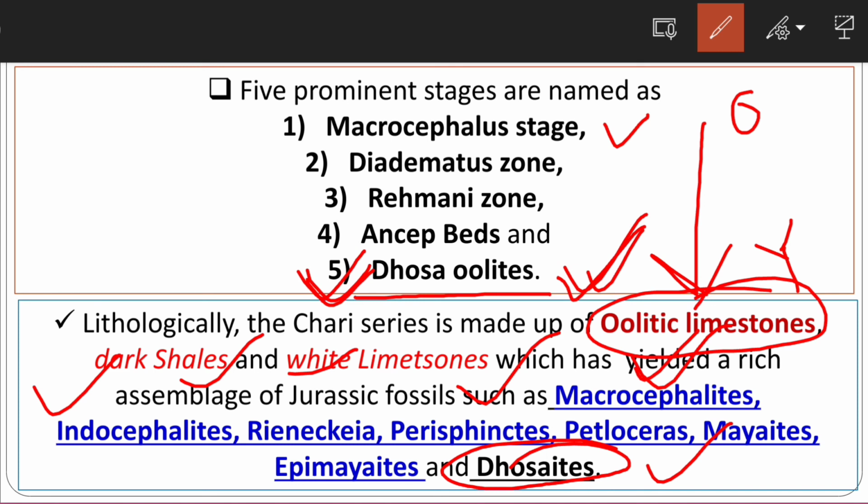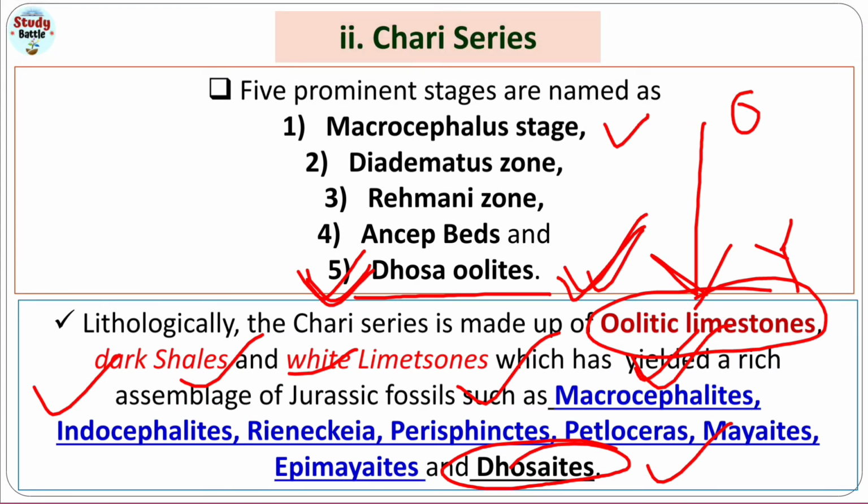So this was our discussion about the important rocks, their fossils, their importance and significance: where the rocks occur, what their stratigraphical position is, as well as the important fossils, especially the ammonite fossils. This was very basic, not a detailed study.